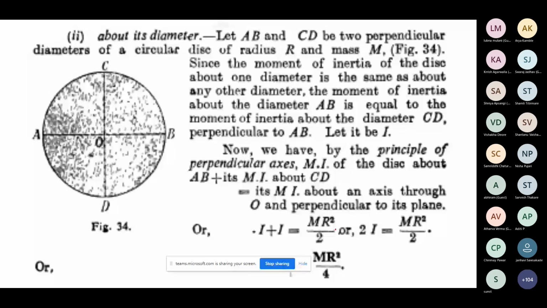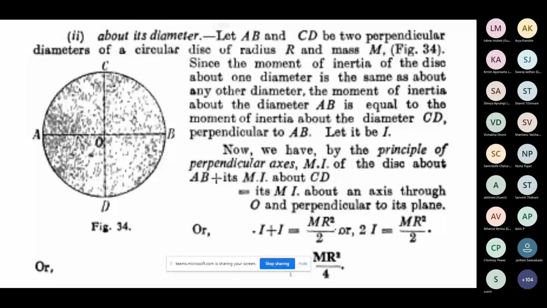So we need to use the principle of the perpendicular axis over here to determine the moment of inertia of the whole disk. Suppose you consider over here the two diameters, I mean to say you have diameters passing through the center, that is AB and CD. If I want to find out the moment of inertia about AB and CD, they are perpendicular to each other.